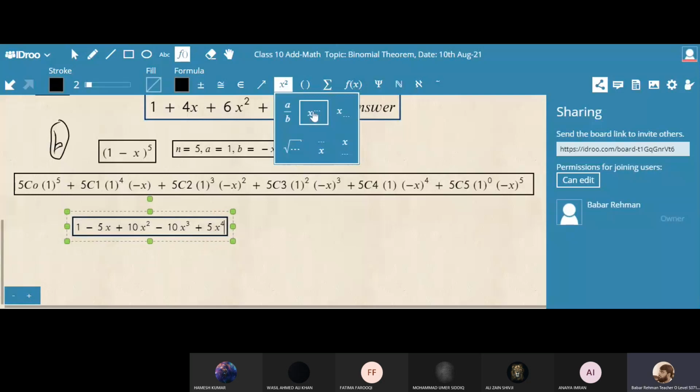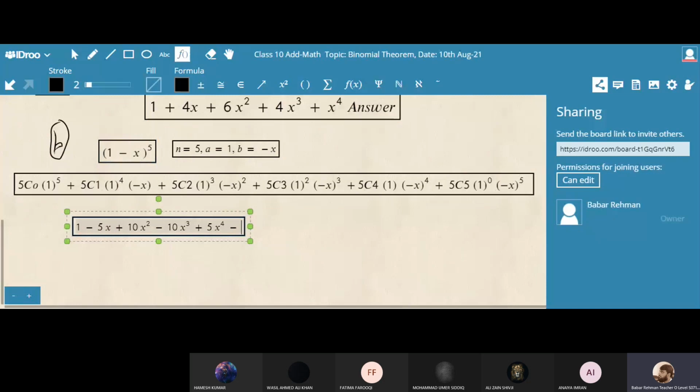If you see the pattern, you can understand with the pattern as well. In the binomial theorem, when you are given 1 minus x, the first term will be positive, then negative, positive, negative, positive, negative. Like this the terms will come. 5x power 4. What is the last term now? 5C5, x power 5. Very good.